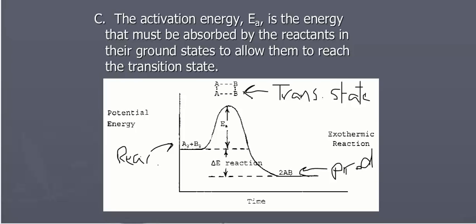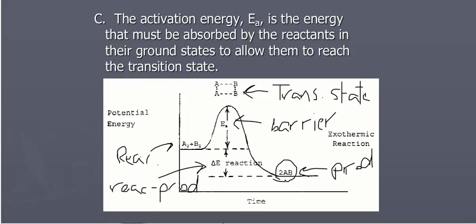E sub A is the activation energy. You have to have enough energy for the reaction to occur. So this activation energy is the energy barrier that we must overcome in order for the reaction to happen. And then delta E is the distance between reactants and products. Now this is an exothermic reaction because the products are lower than the reactants. So we are releasing energy in the course of this reaction.